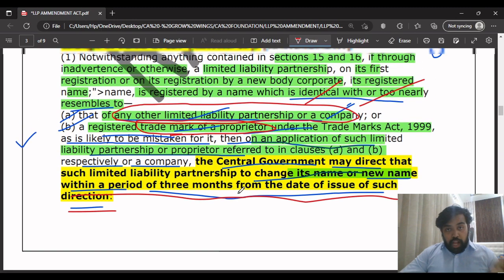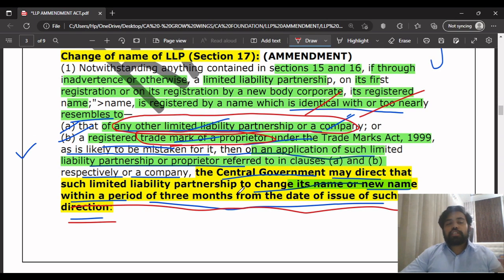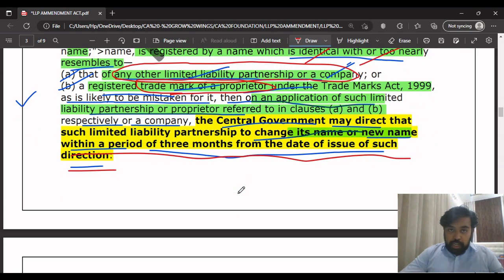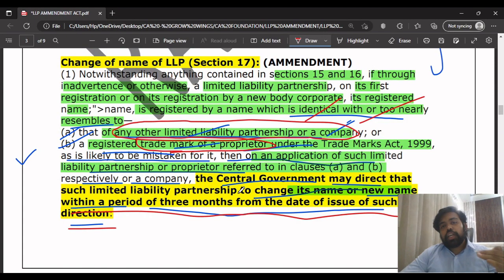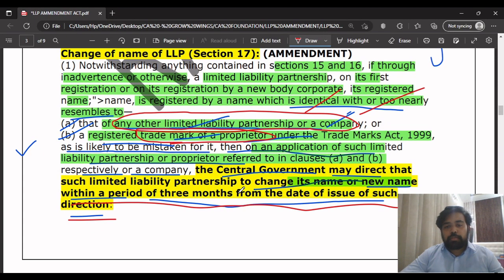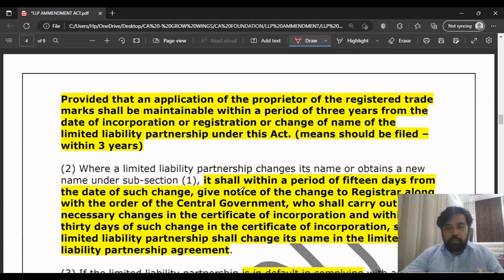See, I hope I've explained it as much as possible. I can't explain any more than this. You have to read it on your own, and you will be able to understand it even better. So going to the next point, this is also very important from the exam point of view.